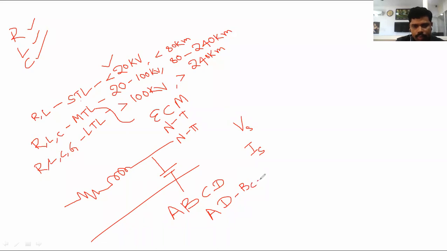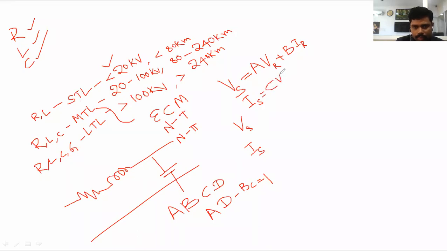Why do we want to derive these two parameters? Already we know that in the constant ABCD parameters, Vs equals A VR plus B IR, and Is equals C VR plus D IR.